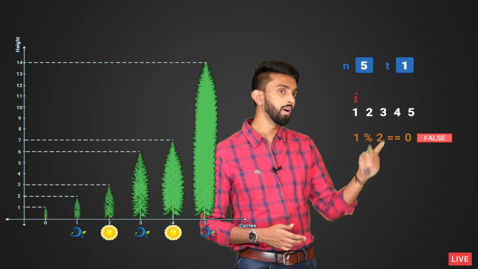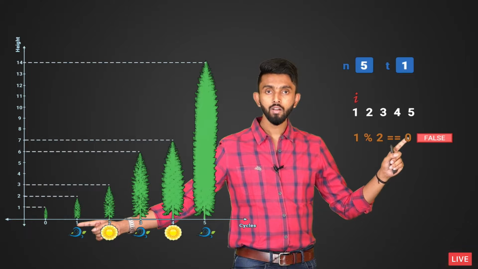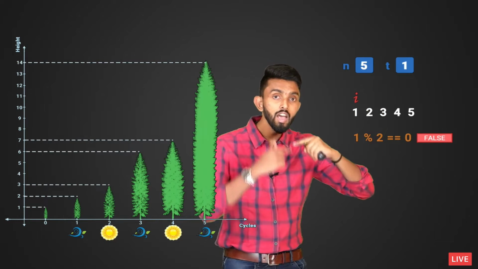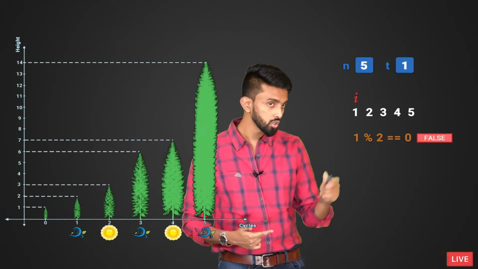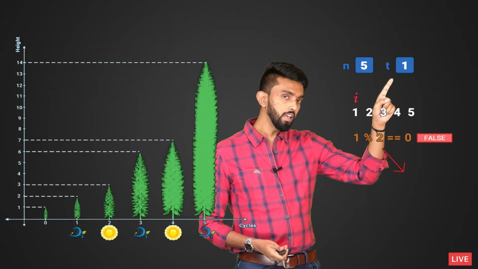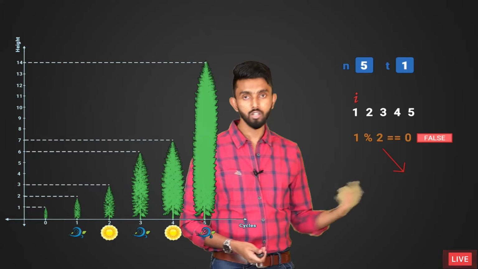So see, 1 divided by 2 is not 0, false. False means I know it is spring because it's an odd number. Odd number means whatever is the height of the tree, I should double it. So see, that is what I am going to do. I will take t, which is what holds the height of the tree, and I will multiply it by 2. That is how you double it.